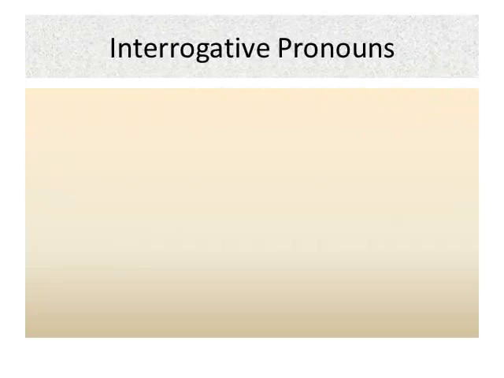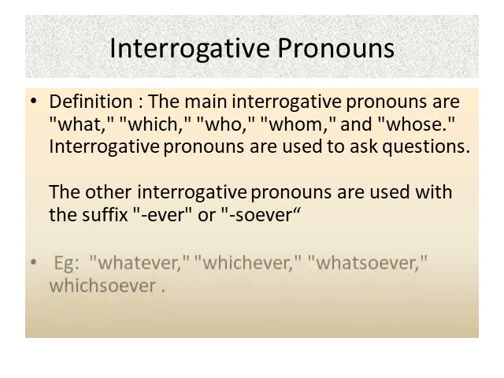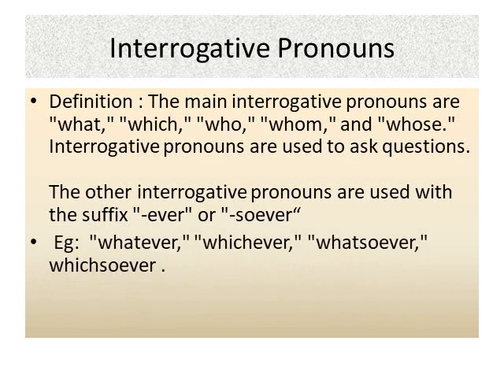Let us try to understand interrogative pronouns. Definition: the main interrogative pronouns are what, which, who, whom, and whose. Interrogative pronouns are used to ask questions. The other interrogative pronouns are formed with the suffix ever or soever. For example, whatever, whichever, whatsoever, whichsoever.